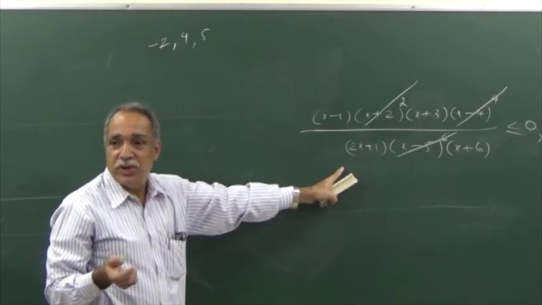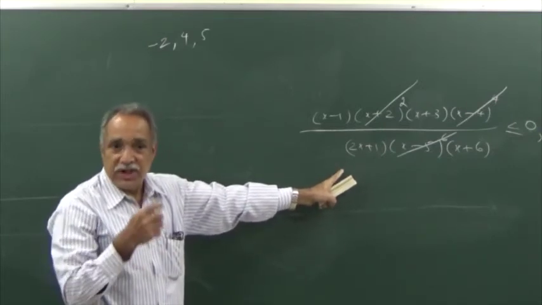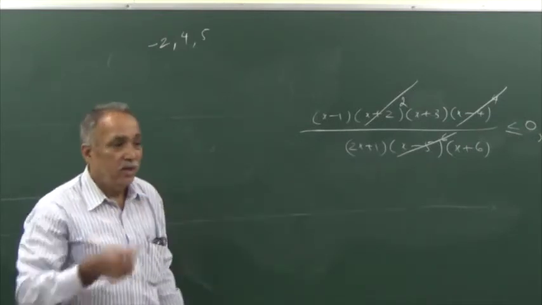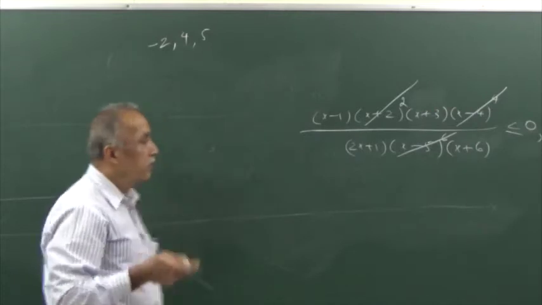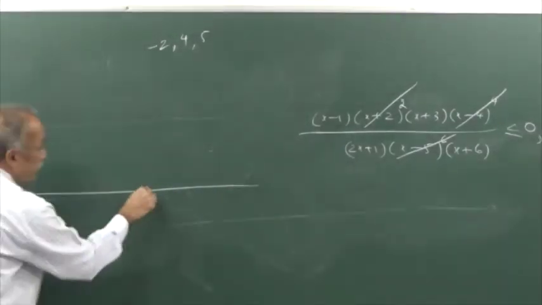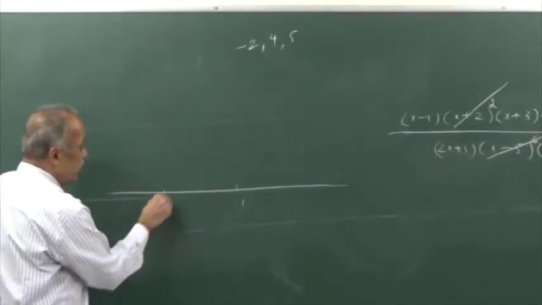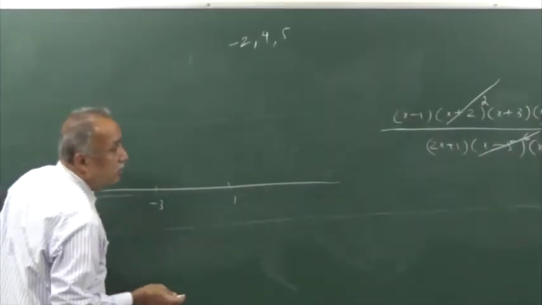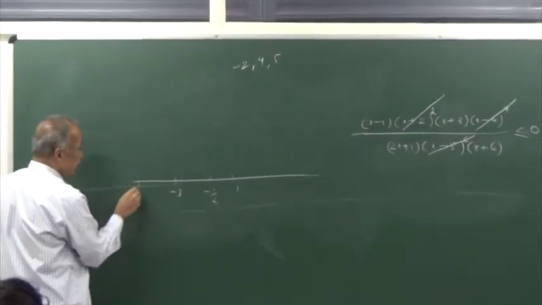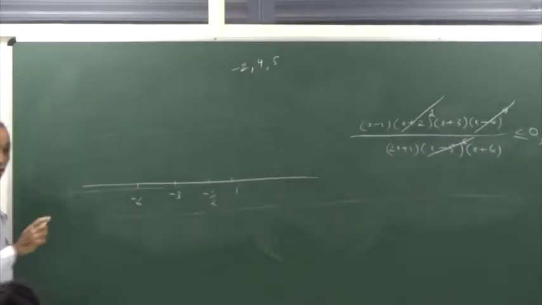Very simple. You know the method, what to do. Just identify the points where the individual factors vanish, locate them on the real line. Let me complete. What are the points? 1, minus 3, minus half, minus 6. Okay, that's all.